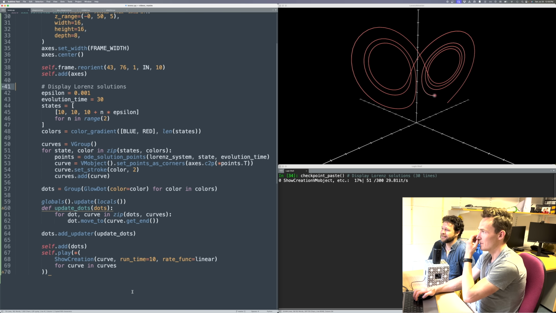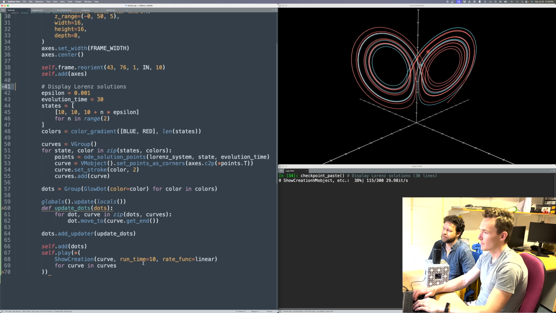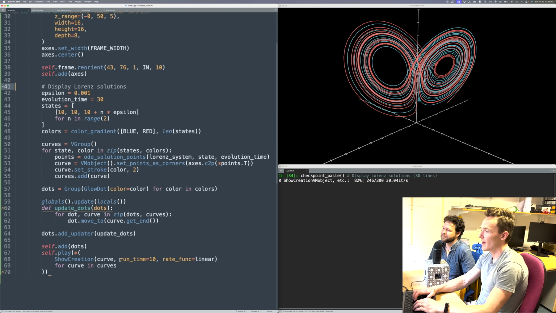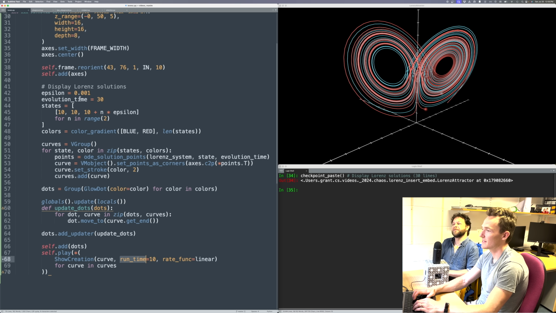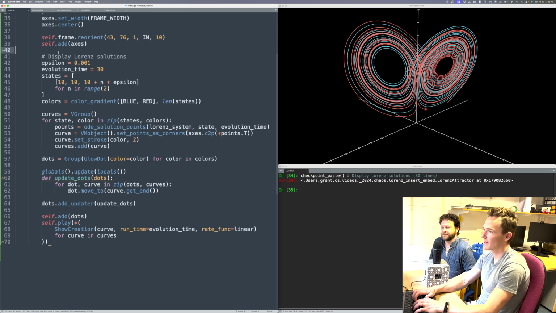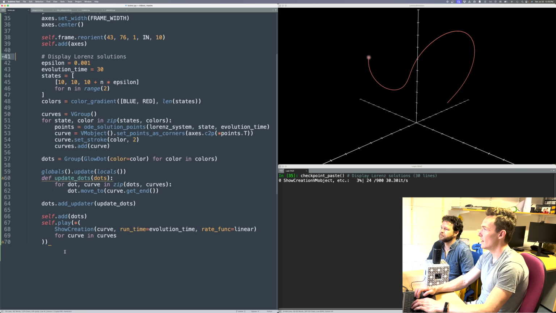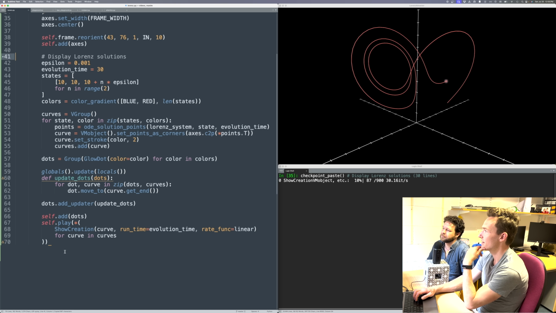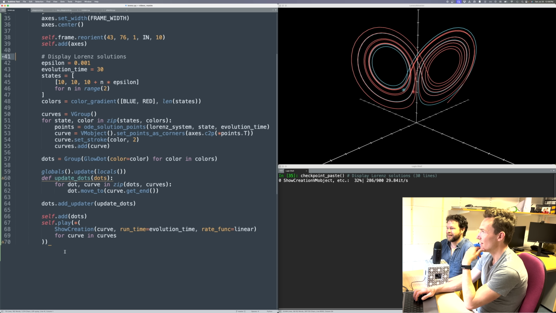Yeah. There's the dot. And again, red's on top of blue at first, and they separate. Okay, the reason that they're running so fast is because the runtime of this is now different from the evolution time. So the 30 length solution is now happening in 10 seconds. So let's run that again, in the time that it's actually supposed to be. So they start off together. And here's the classic. They're so close together to start with, but now they're separated. And then after a little bit, it's as if they're doing completely different things.